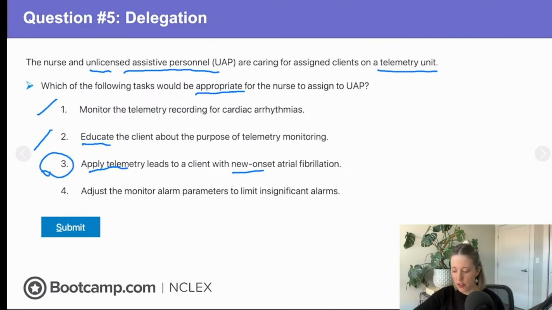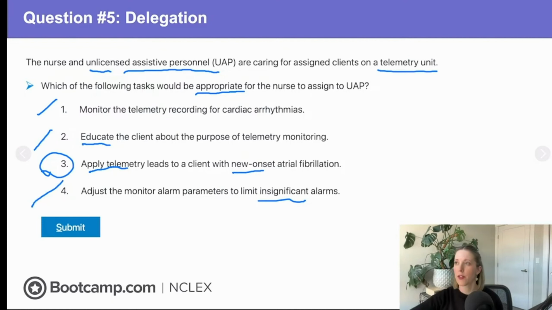How about number 4? Adjust the alarm parameters to limit insignificant alarms. I don't like this one because insignificant alarms, who's deciding what insignificant is? And so if we just say, go set the alarms just to eliminate insignificant alarms, they're going to need specialized knowledge on that patient's clinical status to determine what is an insignificant alarm. And so we can't delegate, right? That comes from nursing assessment, knowing that patient and knowing what would be insignificant. We don't want to leave that up to somebody who doesn't have specialized knowledge and training to determine what is or is not insignificant, right? Now, if we were to give strict parameters for that, like an exact number, that might be a different story. But if we're just saying go eliminate insignificant alarms, that's probably not going to be okay, right?